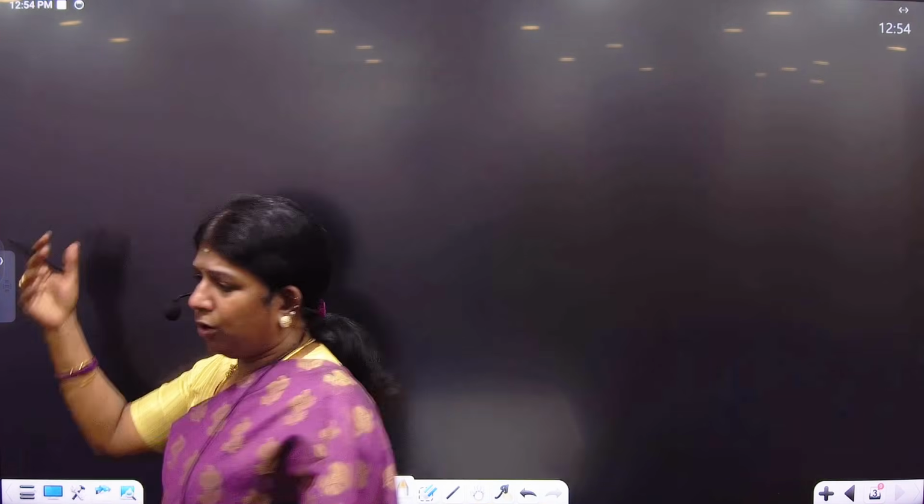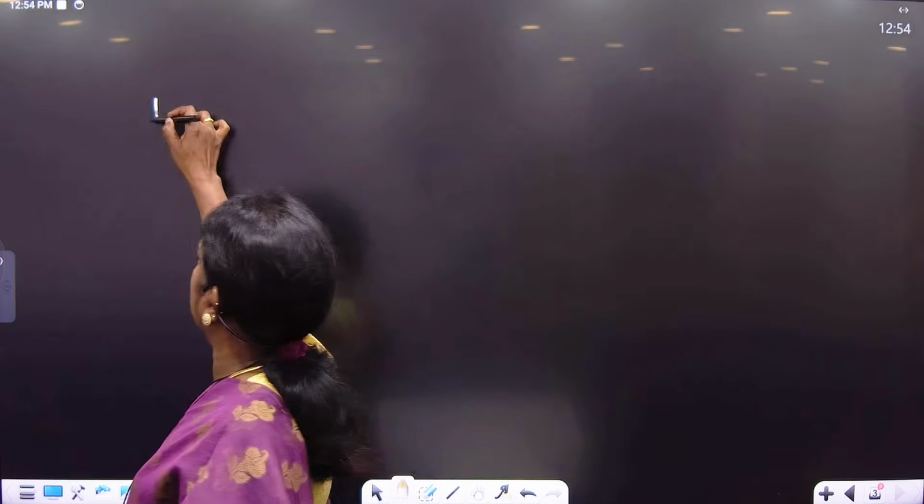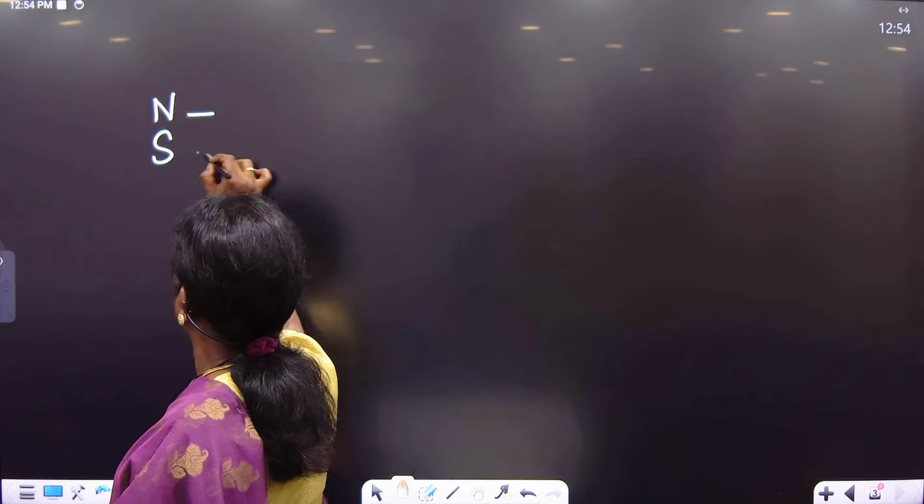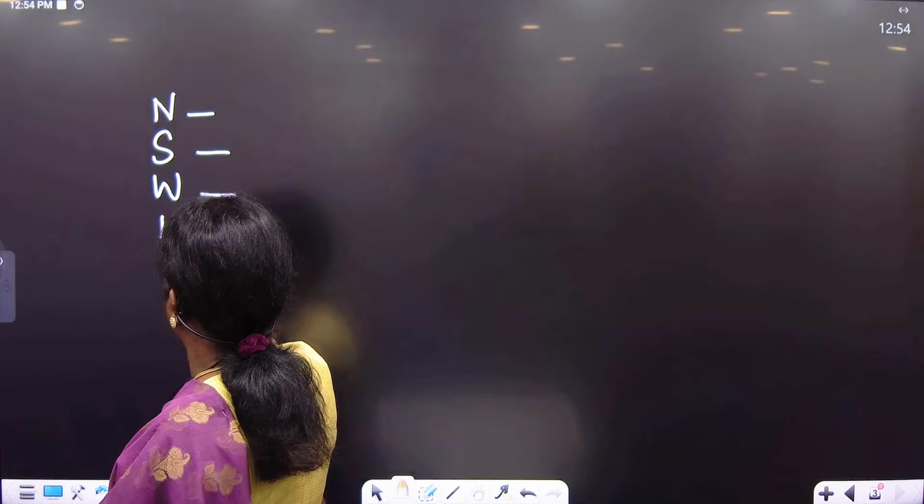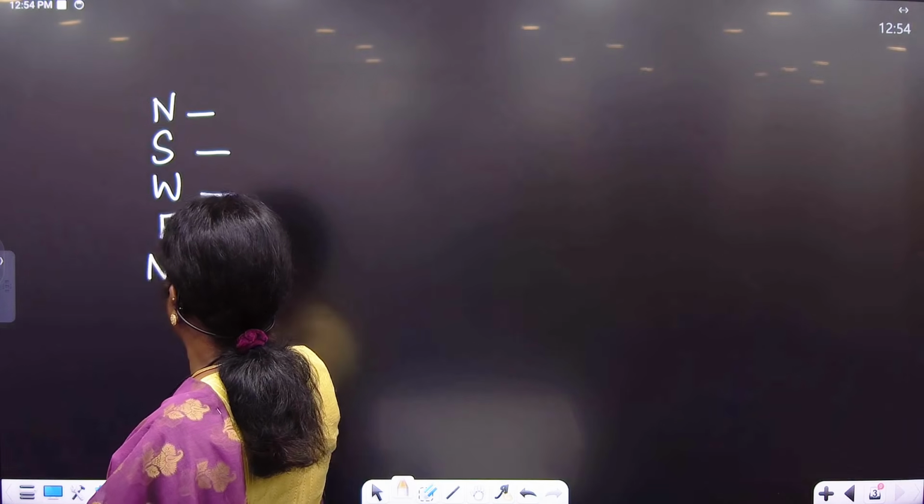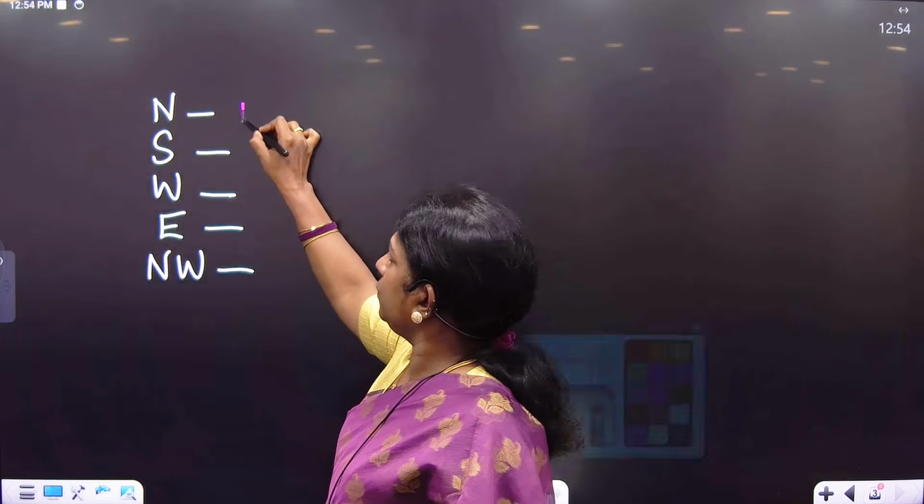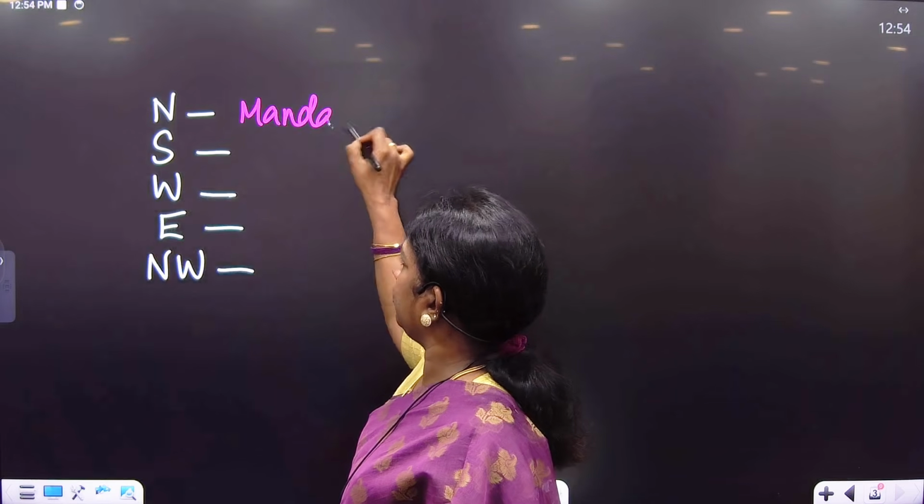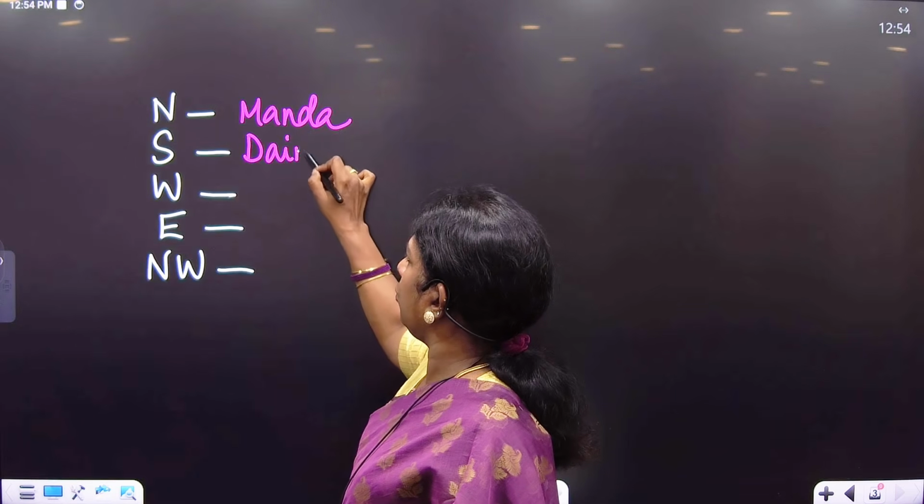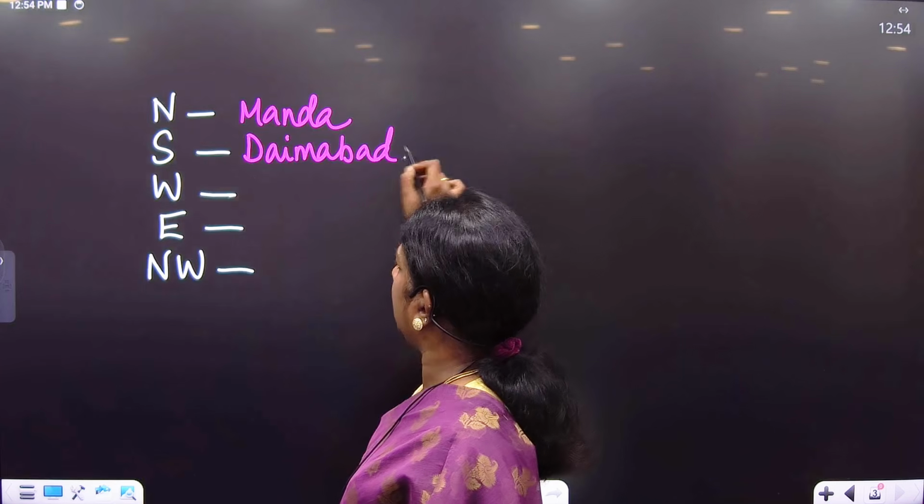But before going on to it, we'll see the extent of IVC. I'll take the northernmost extent, the southernmost extent, the westernmost extent, the easternmost extent, and the northwestern extent. When you look at the northernmost extent, it was at Manda in Kashmir. Southernmost extent was at Daimabad in Maharashtra.